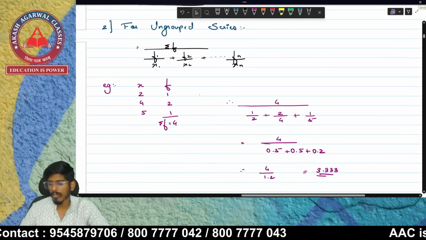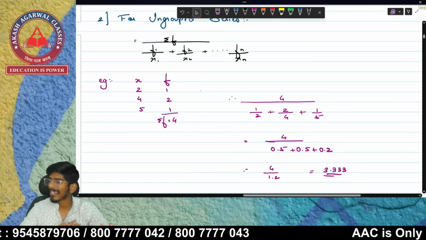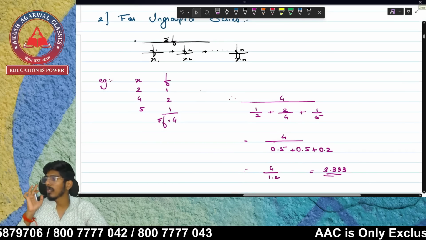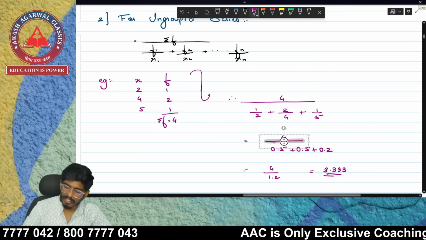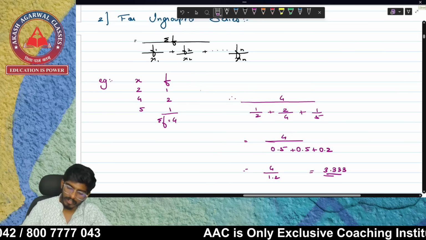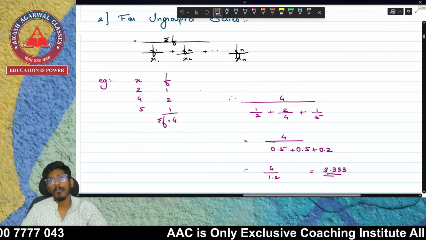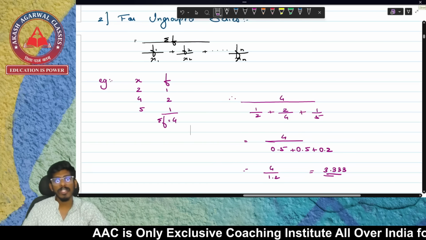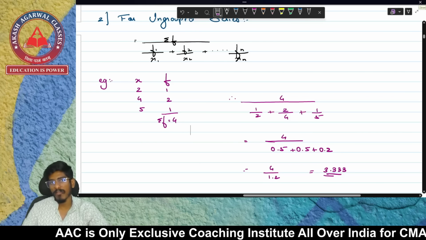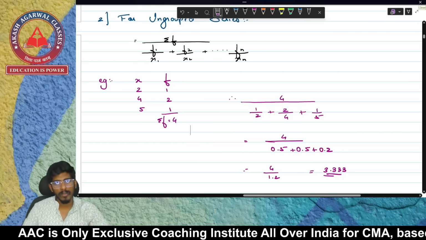So this is your answer for ungrouped series. What have we done? We are doing nothing. It is very similar to AM, and the part over here, f1 upon x1, is very similar to your GM part. In GM also we used to do the same, we used to multiply f1 into x1, f2 into x2, if you remember.